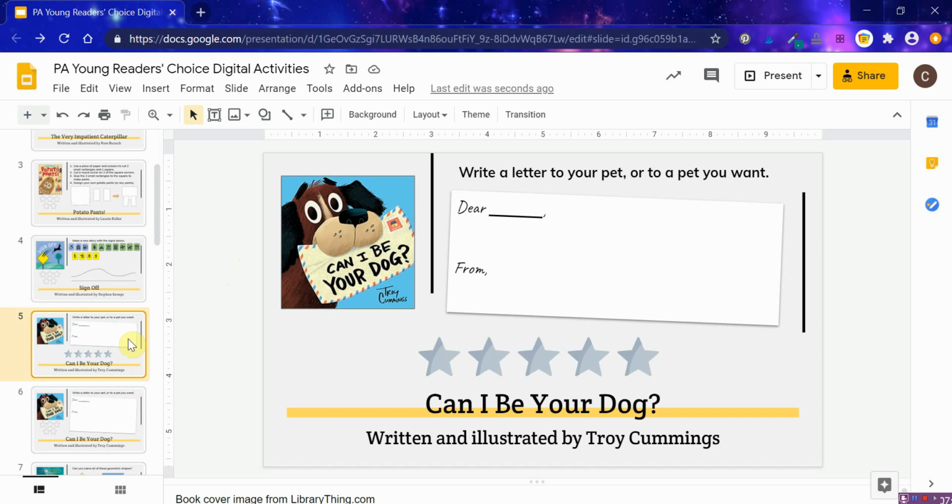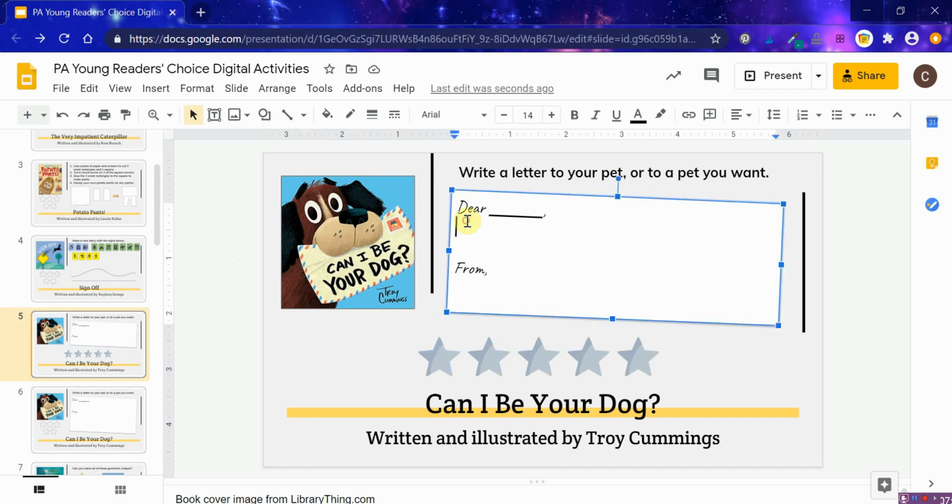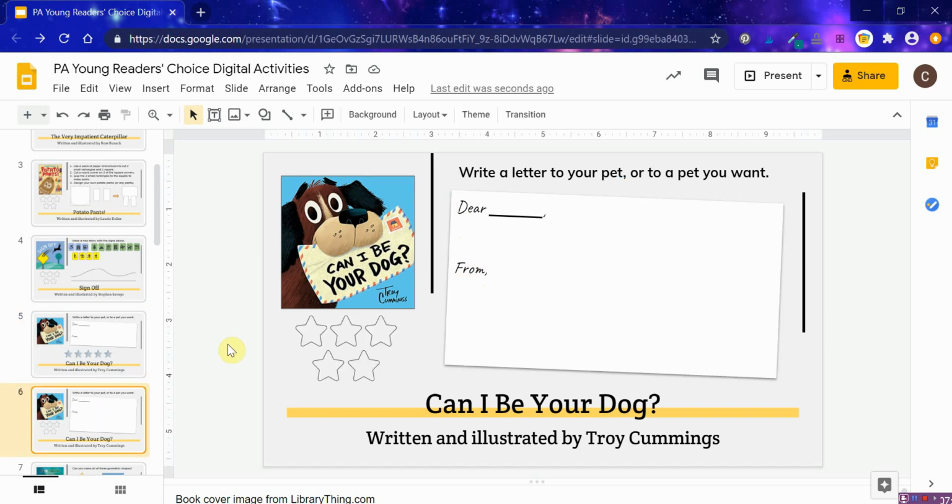For Can I Be Your Dog, I thought this was a great time to have students practice writing or typing a little bit. You can see there are 2 of these here. After students mark how many stars they want to give this book, they could write a note right here and sign their name, or they could write a longer note, and then the stars are over here. For students in 2nd and 3rd grade, I'm giving them the longer note version to give them more space to write.